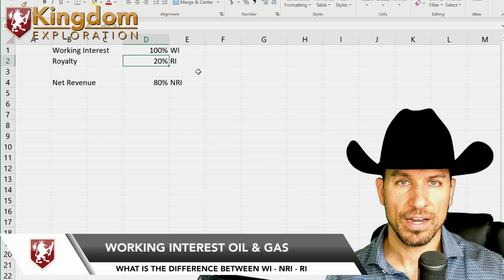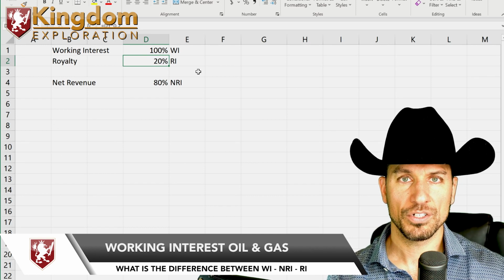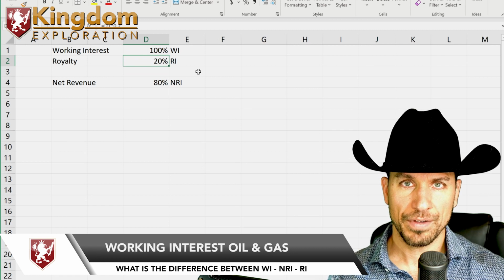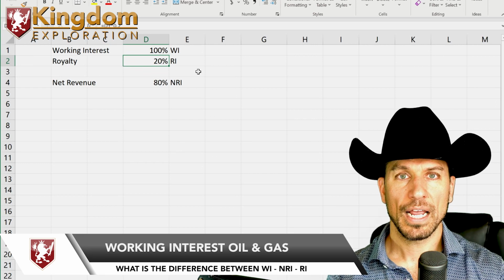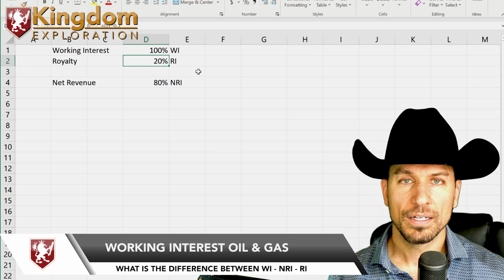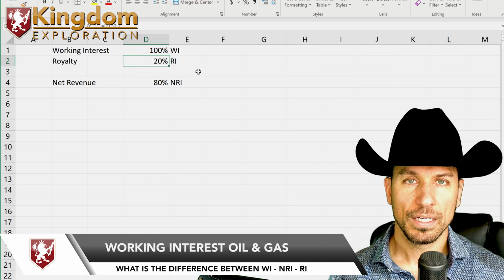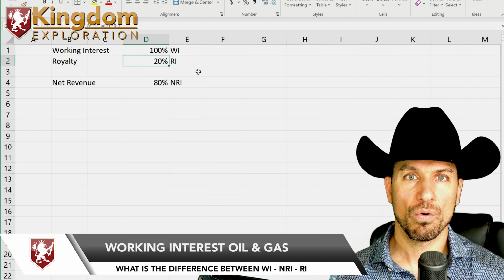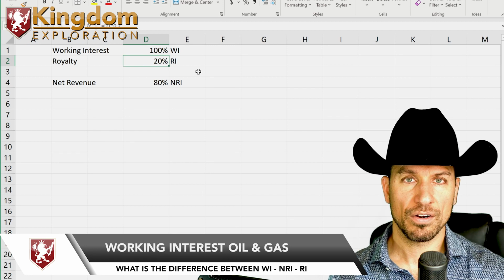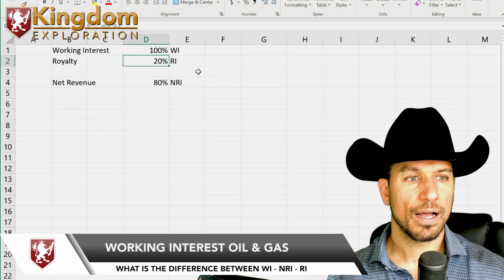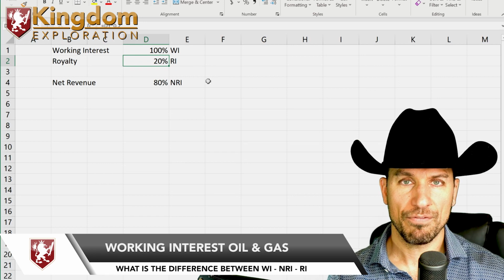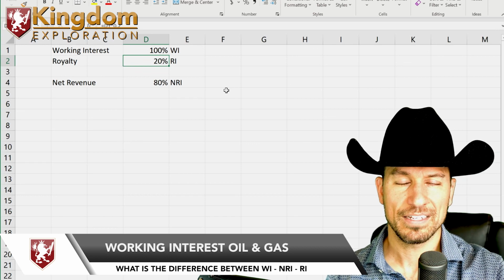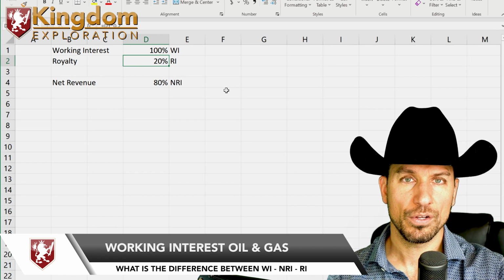Okay, so if you owned 1,000 acres and you didn't have the $10 million you needed to drill on your own land, not to fear. You go to an operator and they'll give you 12% royalty of an oil well, and they'll pay for the cost of drilling. So for every 1,000 barrels of oil, you're getting 12%, 120 barrels of oil, without having to pay for it. And you get that in the form of monthly checks when they sell the oil to the refinery. They'll send you your 12%.